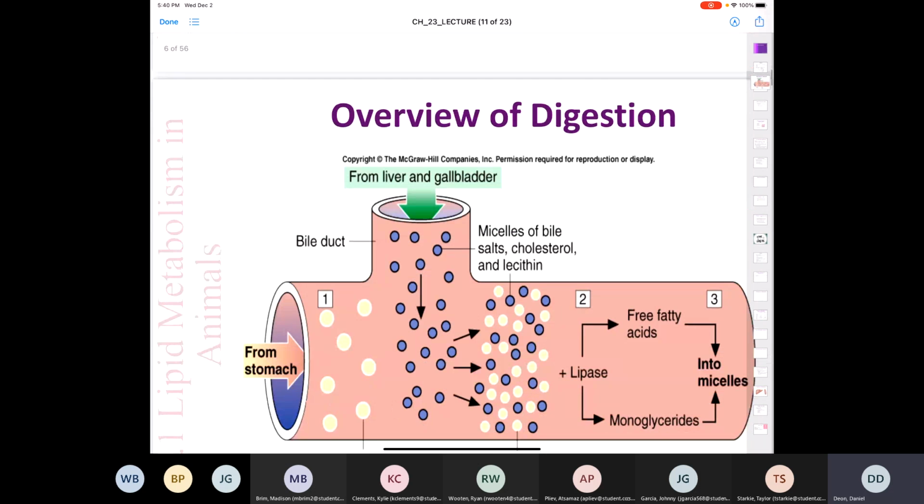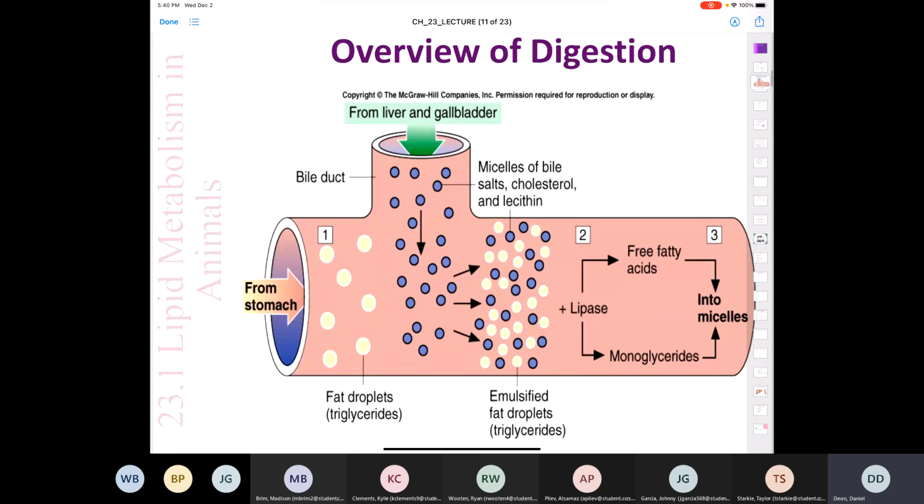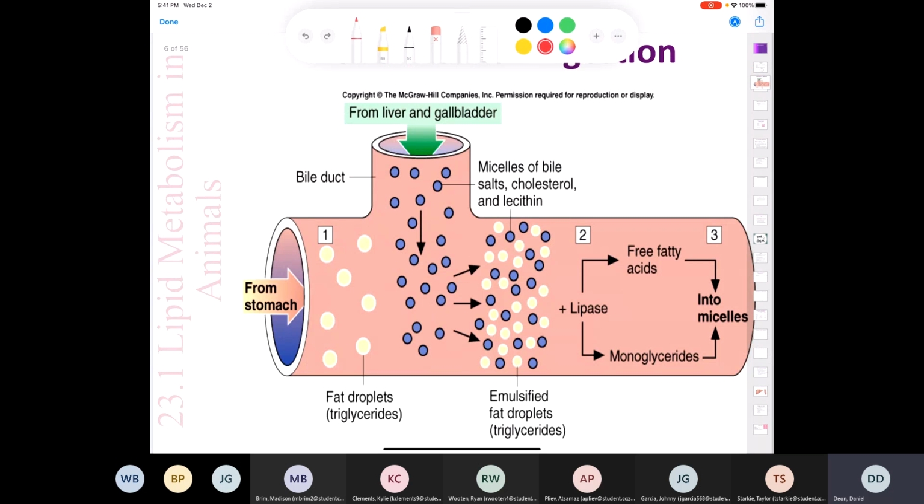All right, now this is a picture that I just took from another textbook. I thought it was a pretty simplified view of digestion, but we have the lipids coming in from the stomach. And then what does that do? Those fat droplets, when they reach the duodenum, again, they send a signal for bile salts in micelles and cholesterol to be released. And then we get emulsification, right?